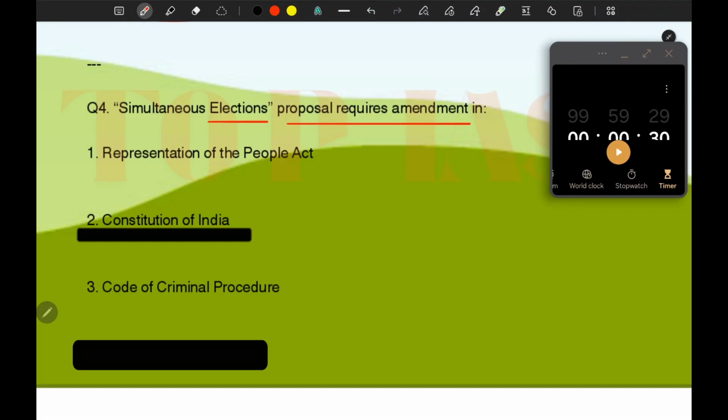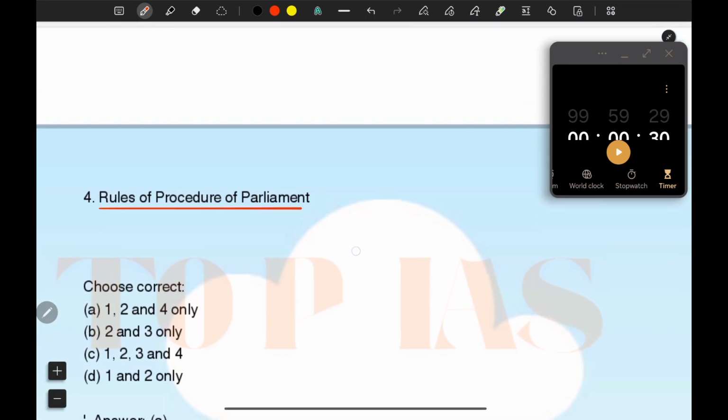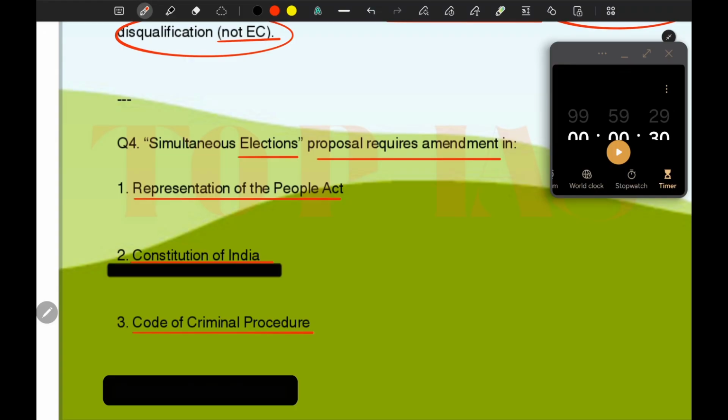So let's solve. Simultaneous elections proposal requires amendment in Representation of the People Act, Constitution of India, Code of Criminal Procedure, and Rules of Procedure of the Parliament. So answer 1 is correct, 1, 2 and 4. Option 3 is in. So Representation of People Act, yes, it requires the amendment in Representation of People Act.